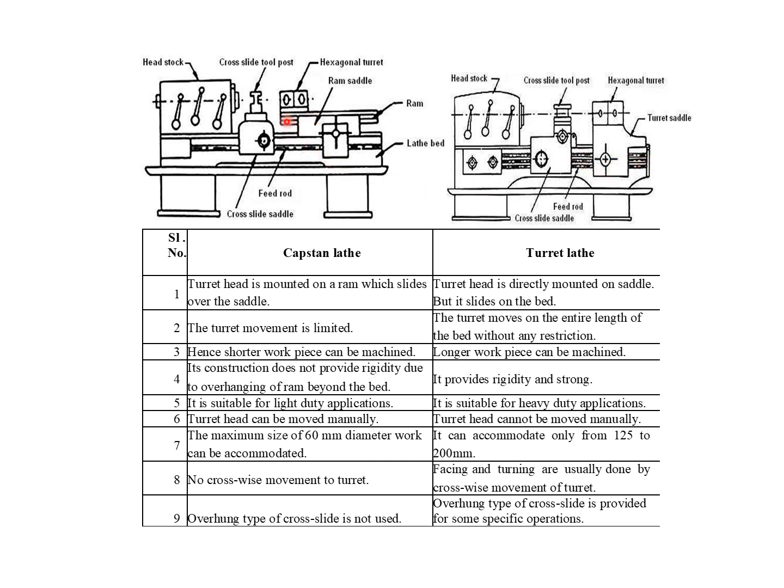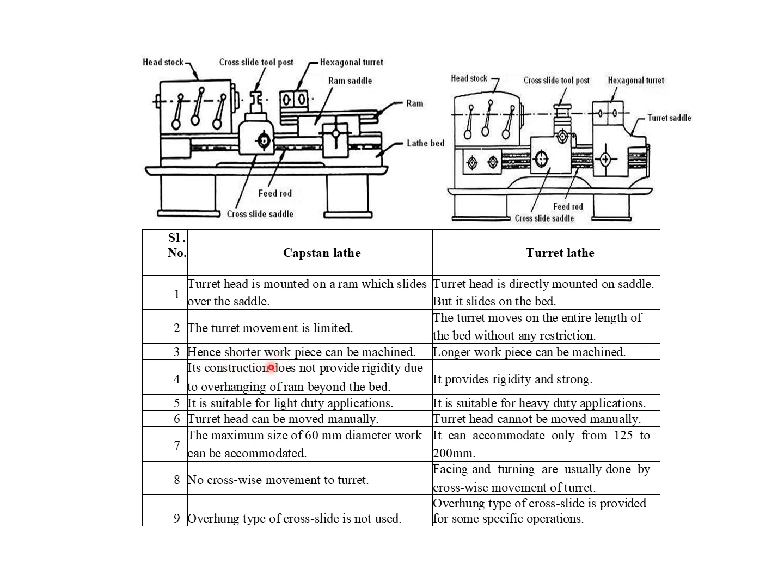In the capstan lathe, the turret movement is limited because it depends upon the length of the ram only. The turret head moves forward and backward only a limited distance, so we can accommodate only limited length of the component. In the turret lathe, the turret moves on the entire lathe bed, so we can accommodate lengthy objects in these machines.